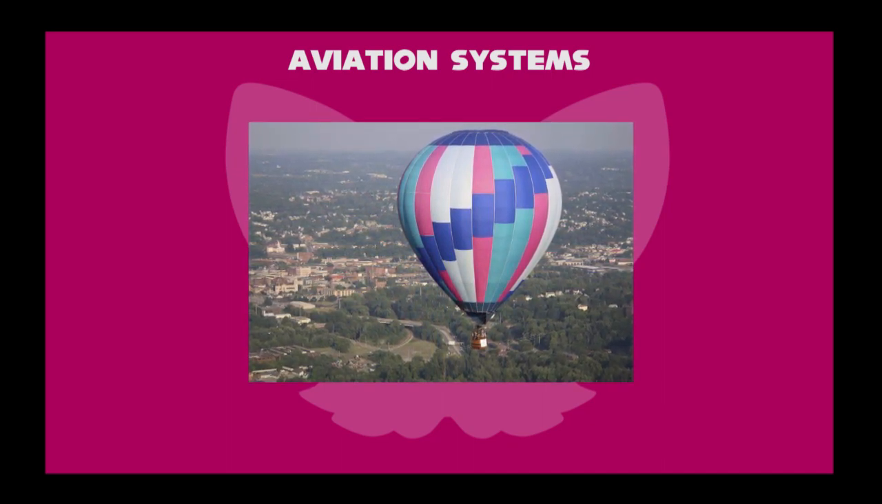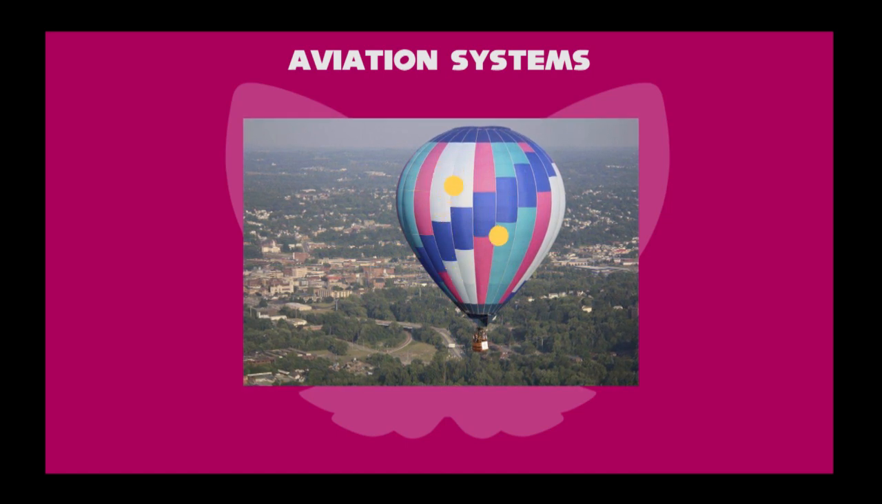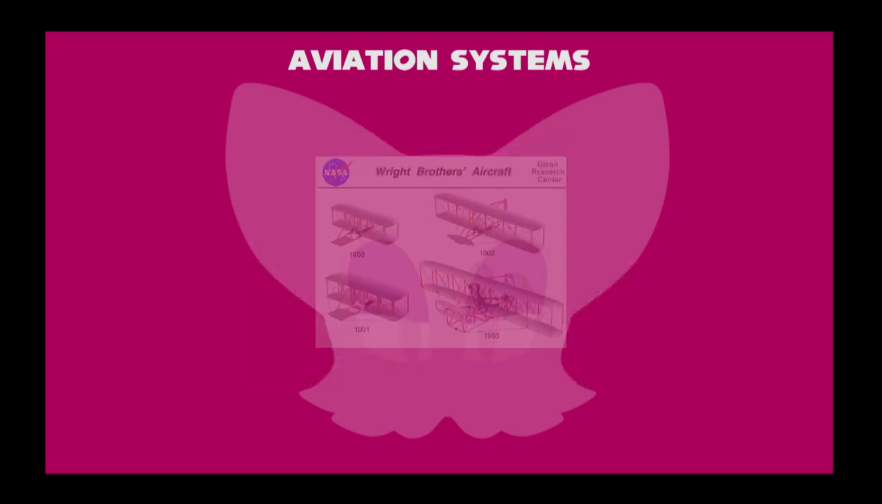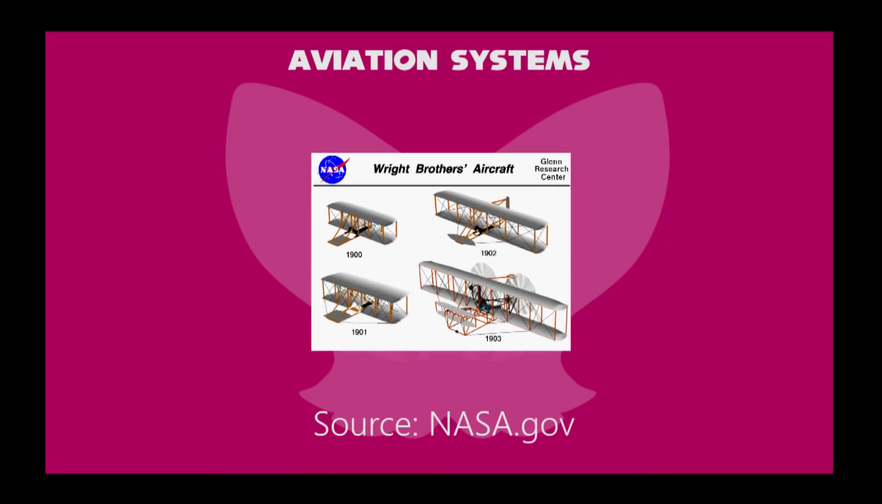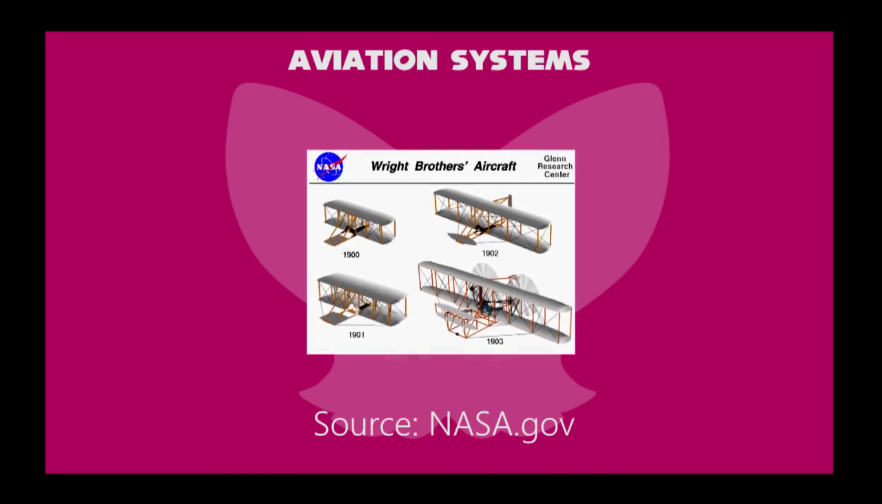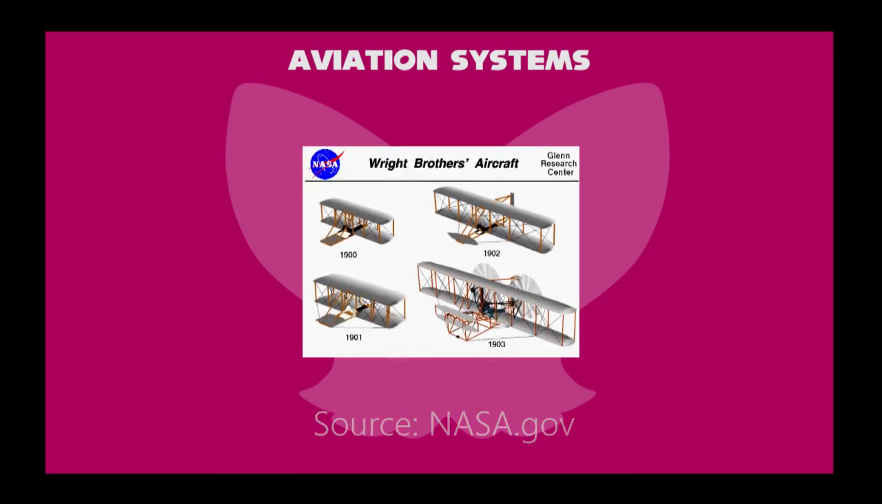A hot air balloon differs from paragliding and hang gliding. The hot air is contained inside the balloon, its density is quite low, and this causes the balloon to lift up. In the early 1900s, the first powered airplane was constructed by the Wright brothers. The wings can help you lift up.